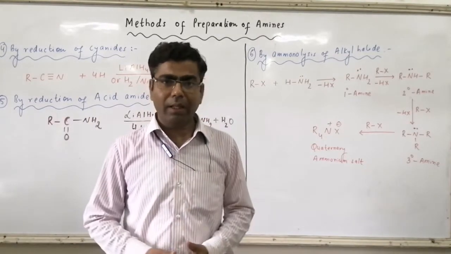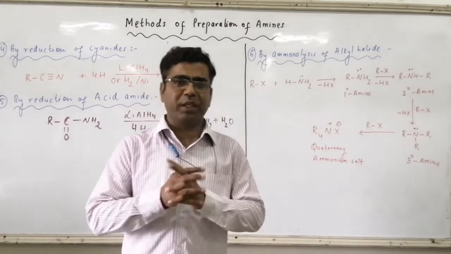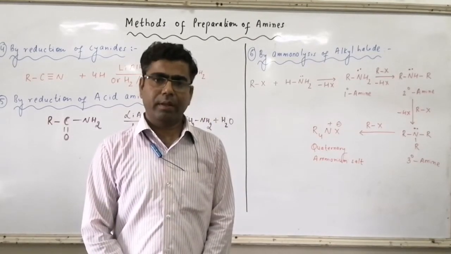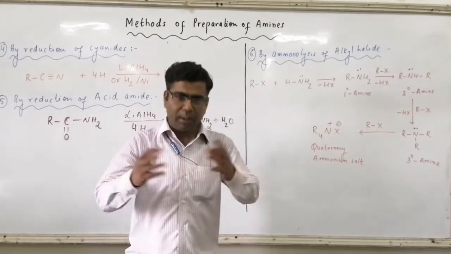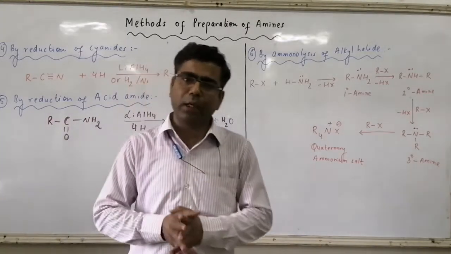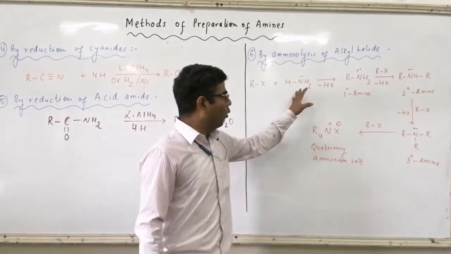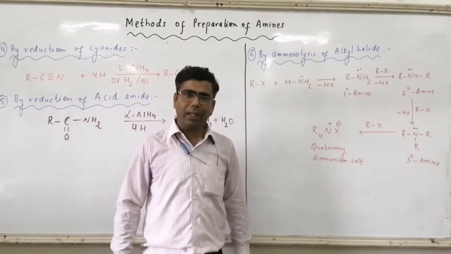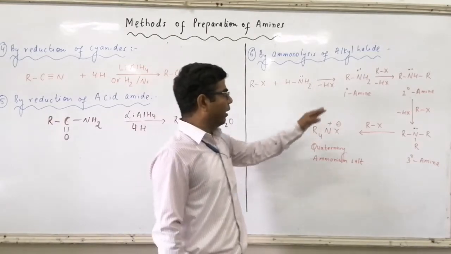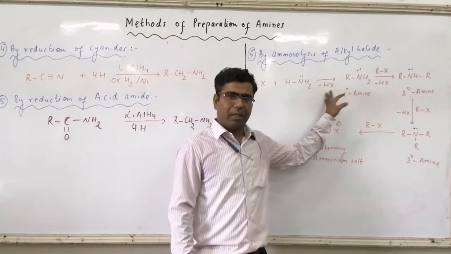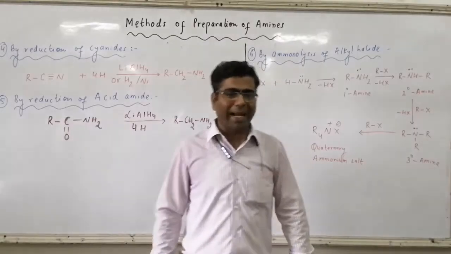And we know it very well that RX undergoes nucleophilic substitution reaction, where X minus can be removed by the attacking nucleophile. So here the ammonia molecule acts as a nucleophile. H with X will be removed in the form of HX, hydrogen halide. As a result, RX gets converted to RNH2, that is primary amine.